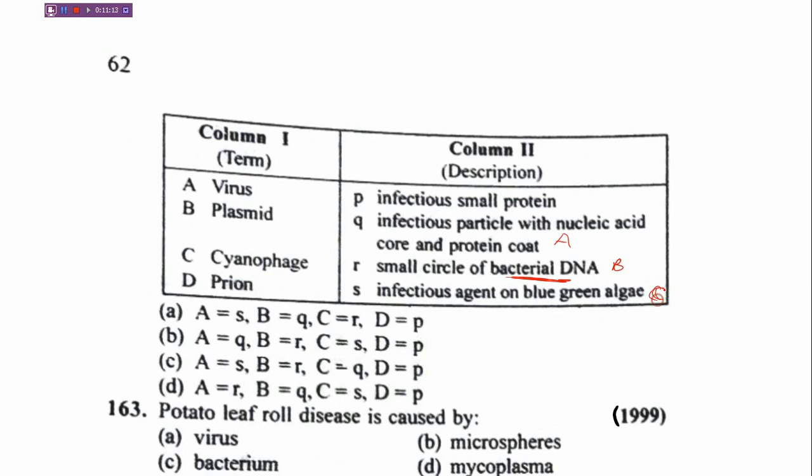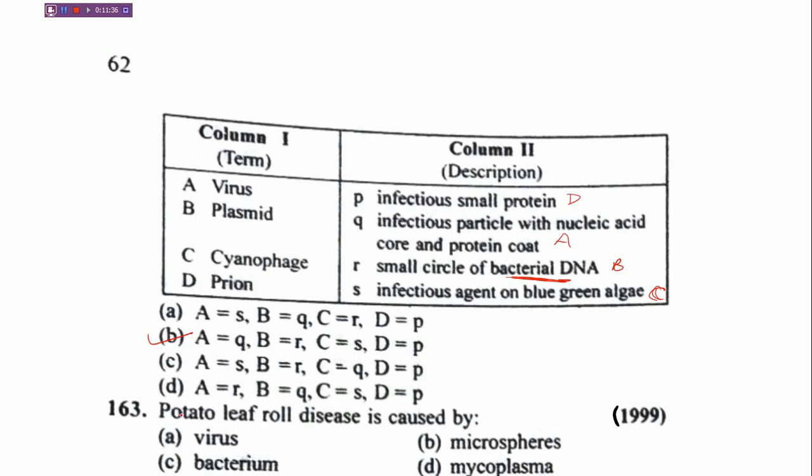Yeah, we know that. Those viruses whose host is blue-green algae are cyanophages. Then prions are infectious small proteins. So we can easily see that for this question the correct match is option B.